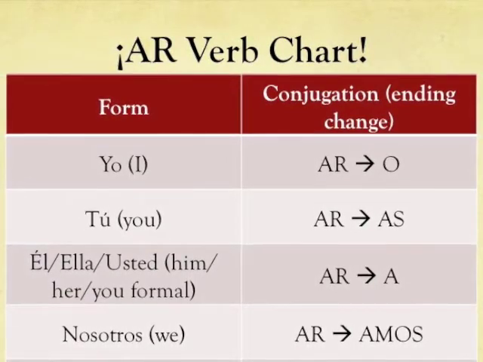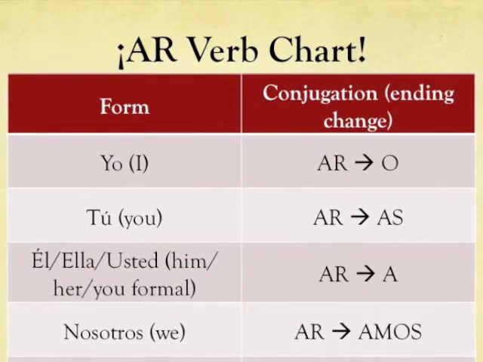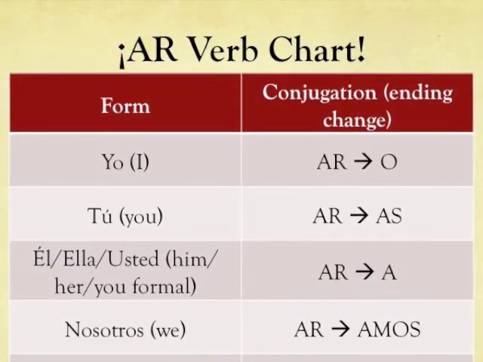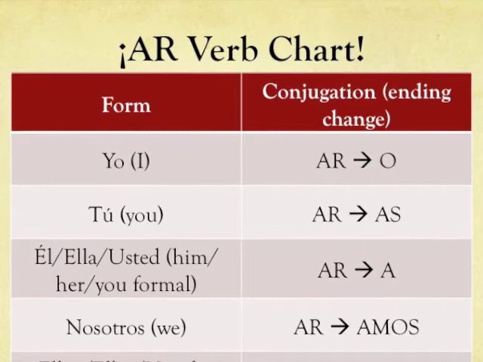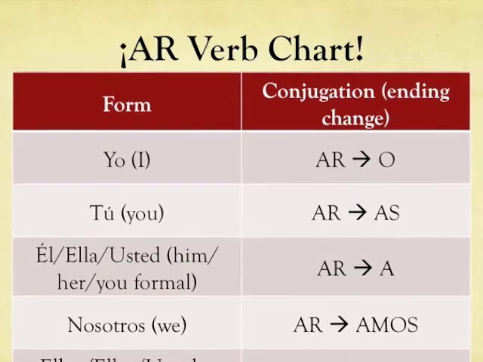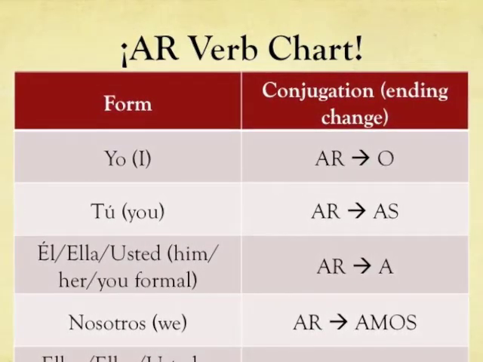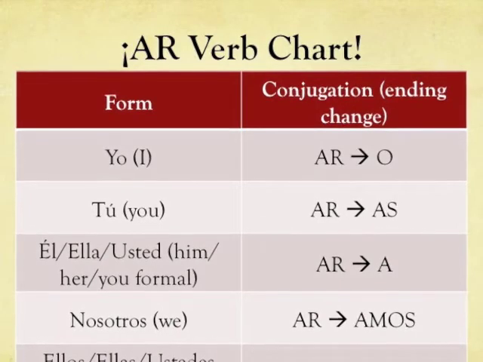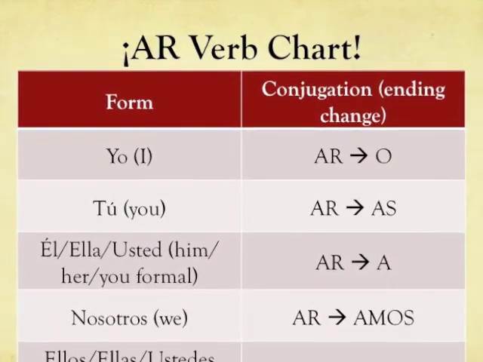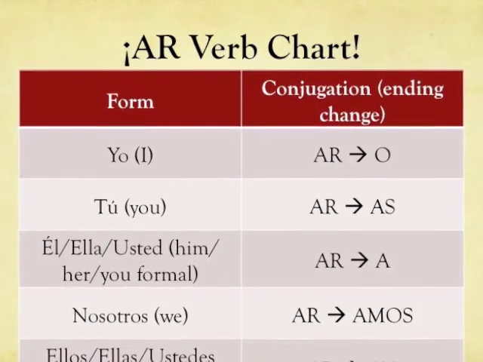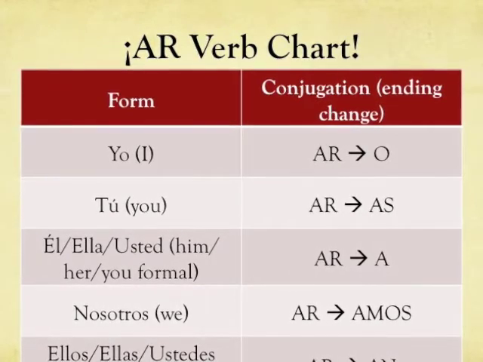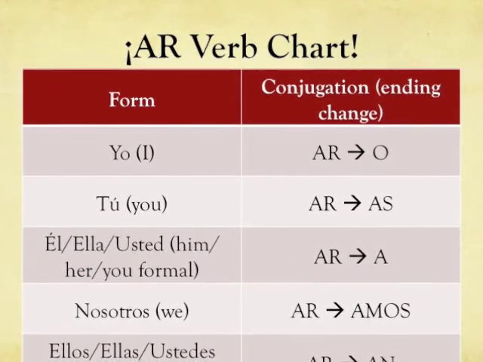In the form of yo, meaning I, the AR verb ending will always be changed to an O when you conjugate the verb. In the form of tú, meaning you, the AR verb ending will always be changed to an AS when you conjugate.